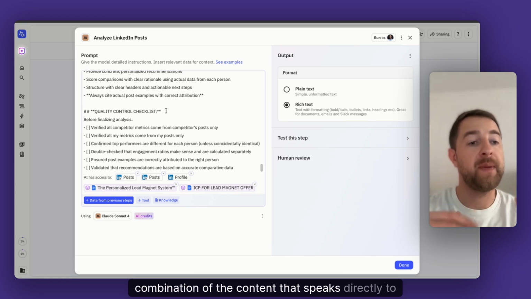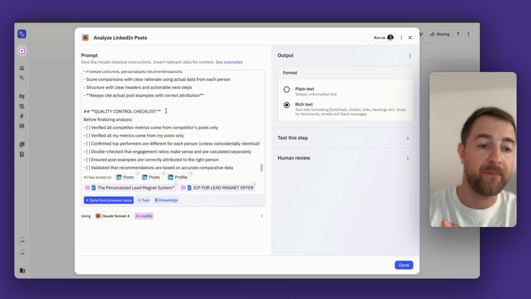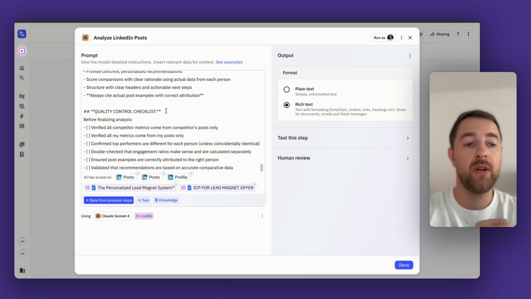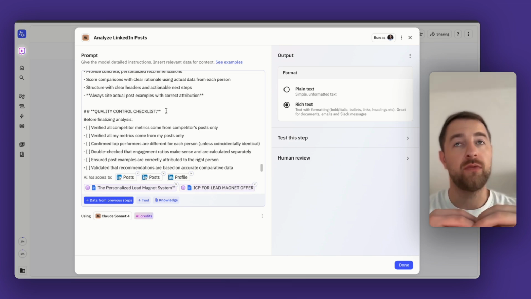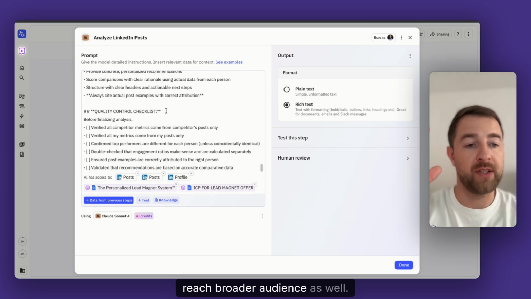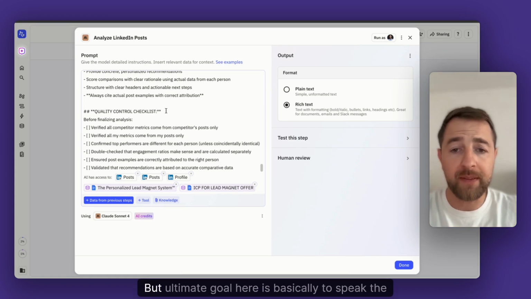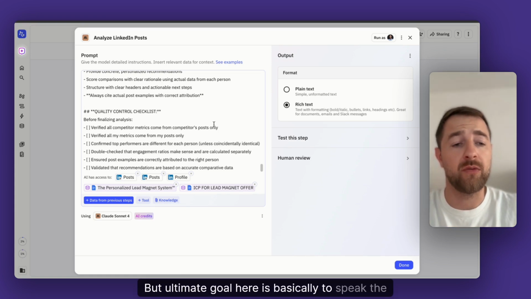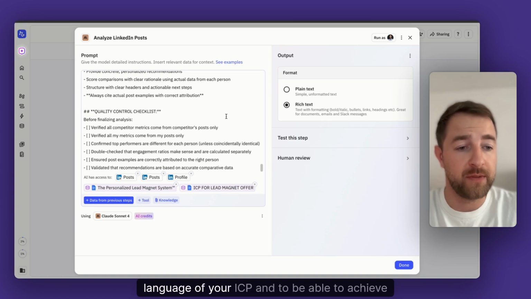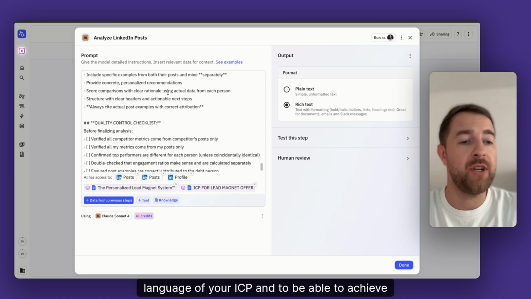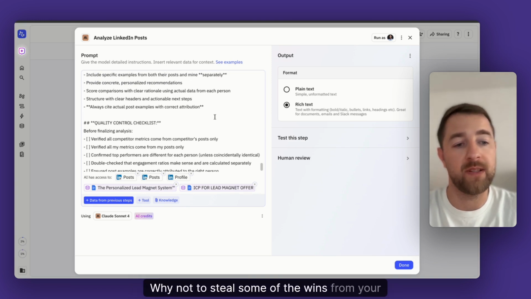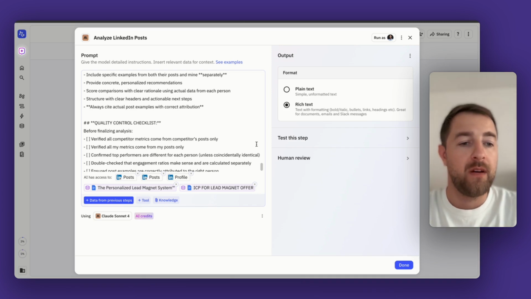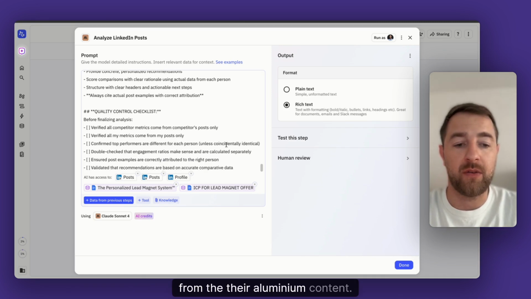So we are talking about here a combination of the content that speaks directly to your ICP, and also suggestions how to reach broader audience as well. But the ultimate goal here is basically to speak the language of your ICP, and to be able to achieve that, why not to steal some of the wins from your competitors from their LinkedIn content.